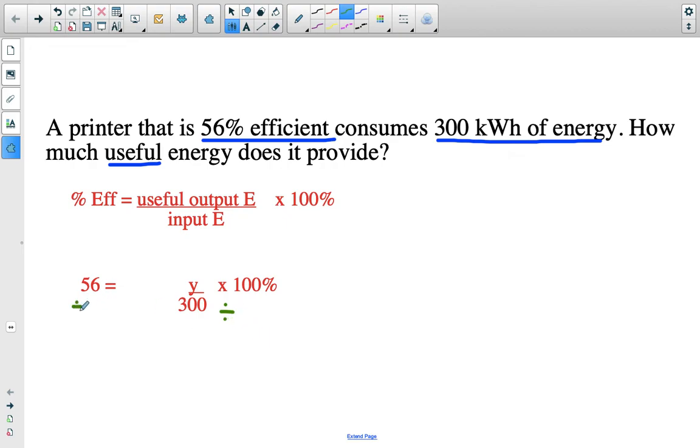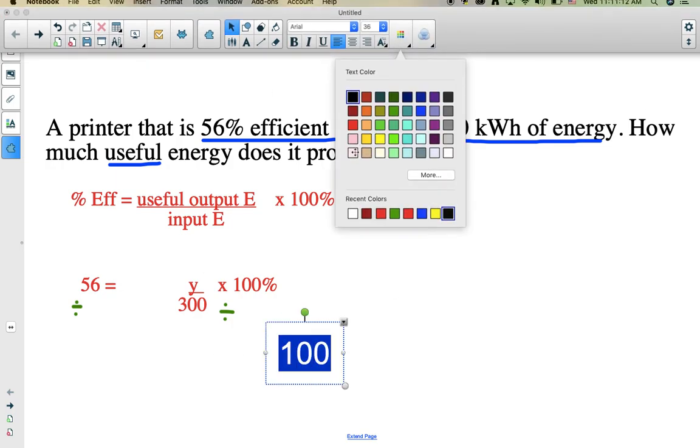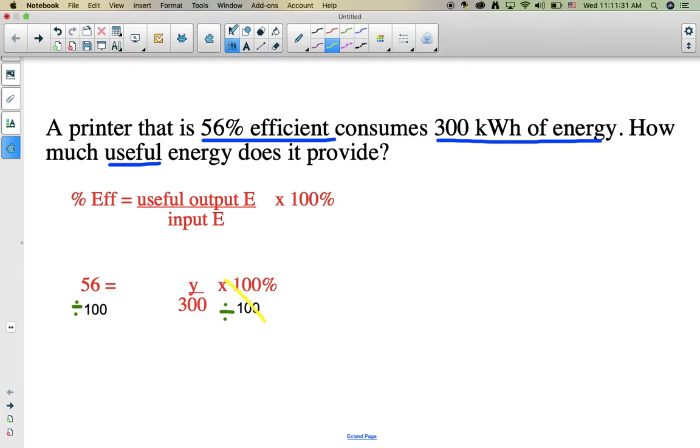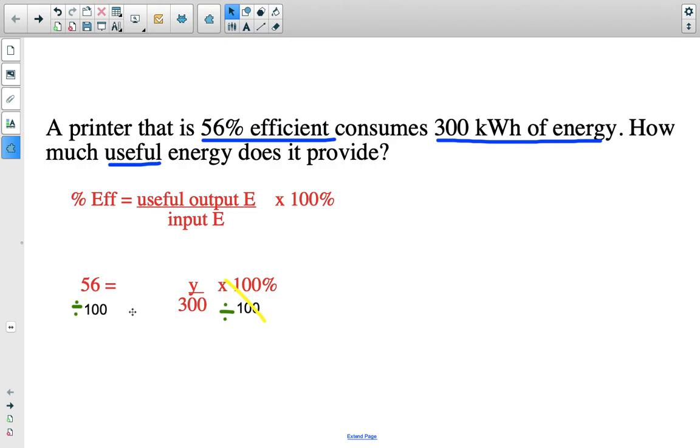And what I do to one side, I must do to the other side. So I'm going to divide by 100. Remember, these are opposites. So 100 divided by 100 is just going to equal 1. I will just write this because I know you guys like it when I do that. Now I'm left with 56 divided by 100.